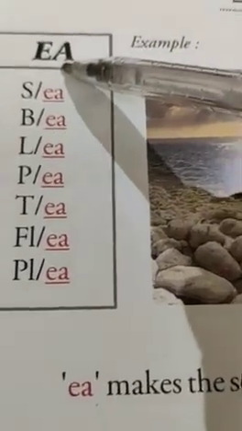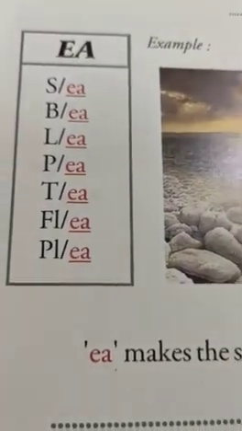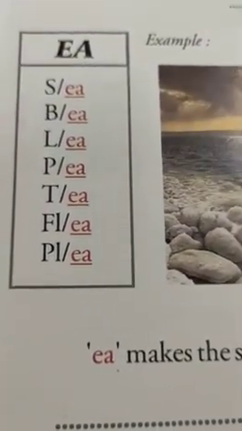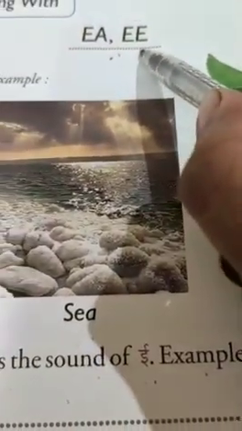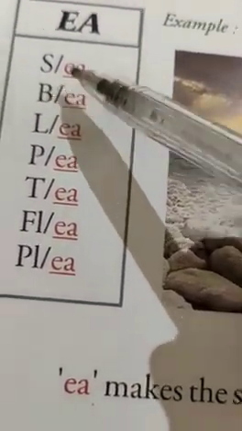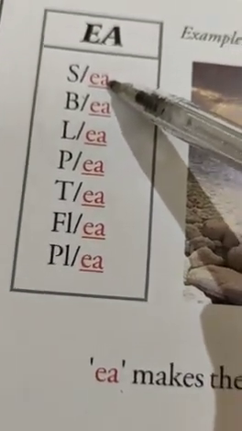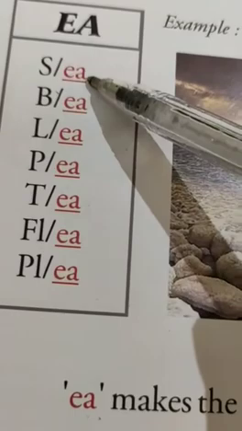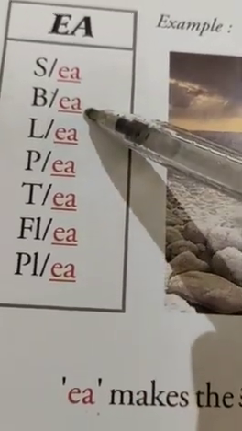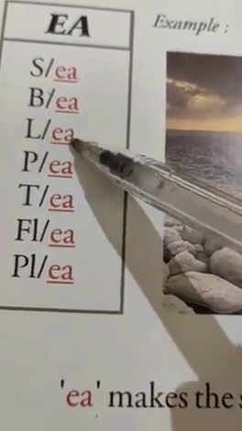Okay. See the difference. EA also makes the sound E and EE also makes the sound E. Okay. So look here. Some words are ending with this E. S, E, C. B, E, B. L, E, Li.